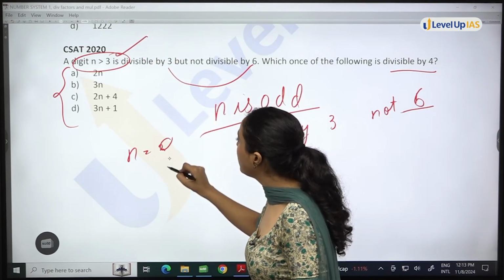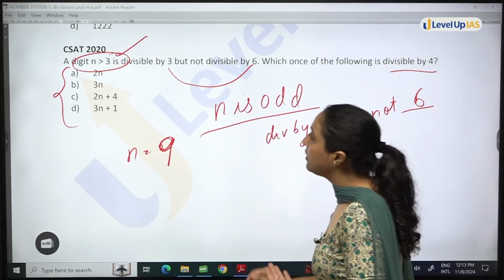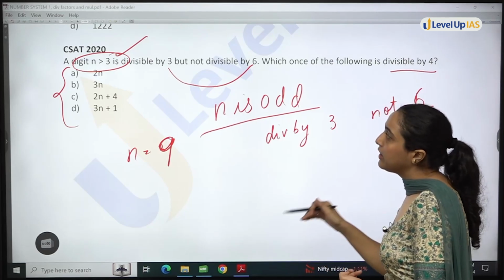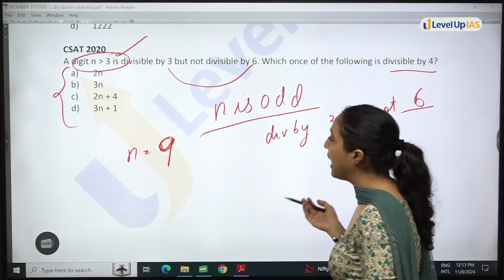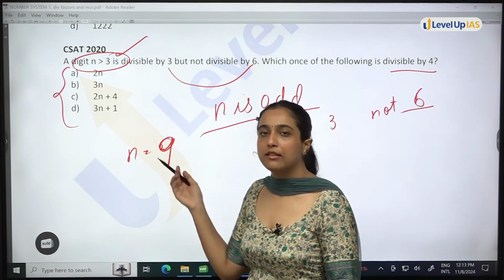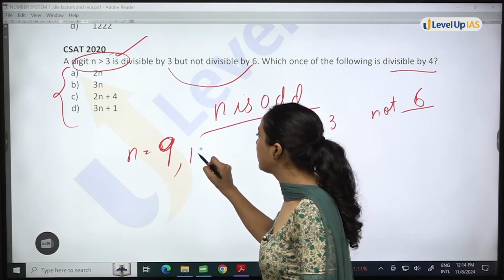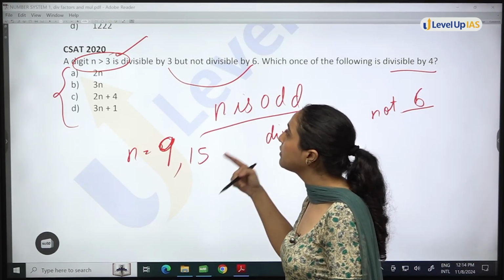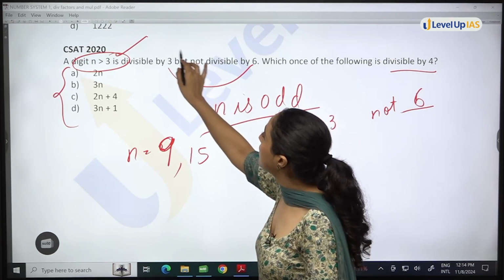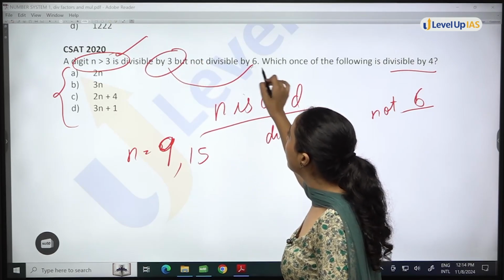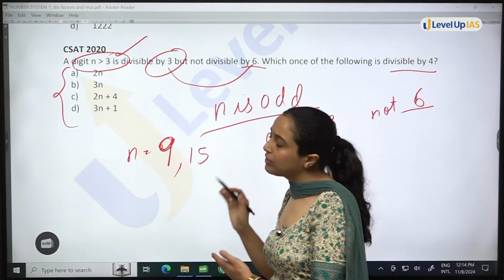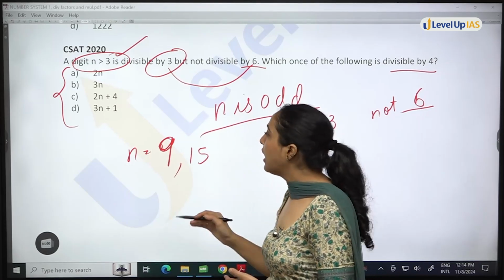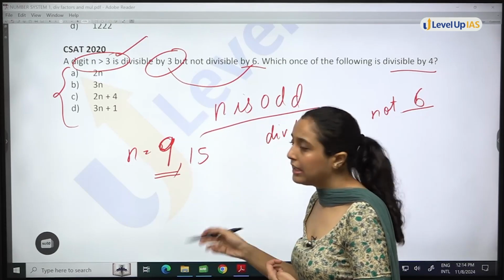So can we say n is 9? 9 is an odd number. 9 is not divisible by 6. Okay. So you can have multiple n's. You can have 15 also. 15 is an odd number. 15 is greater than 3. 15 is divisible by 3, not divisible by 6. Okay, so there are many options possible, but just for your easiness, I can say that n is 9. Let's take n as 9.